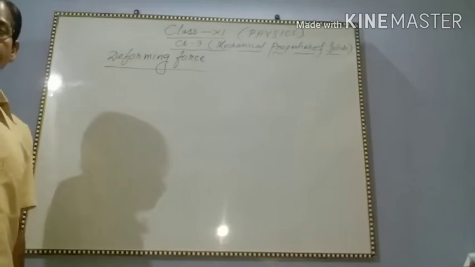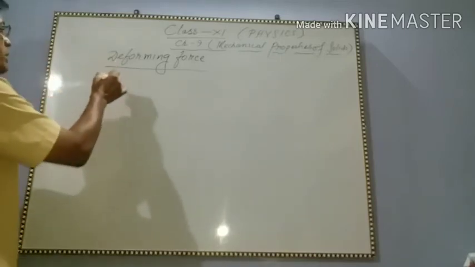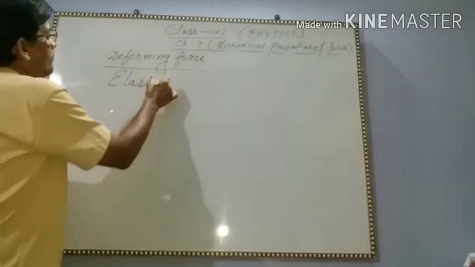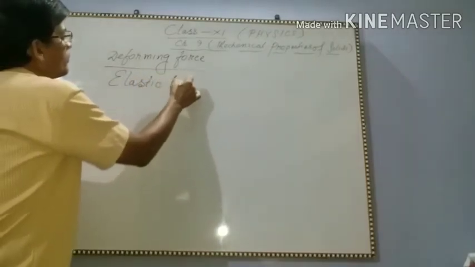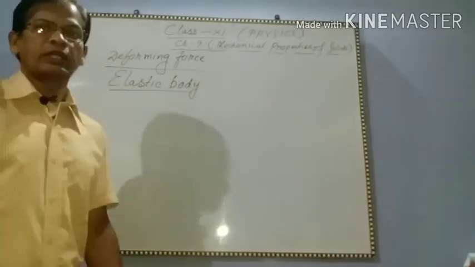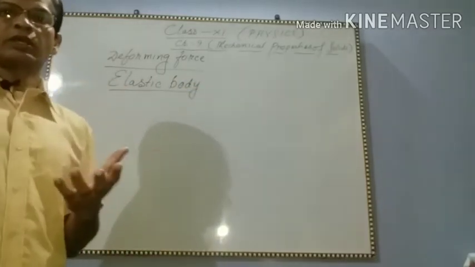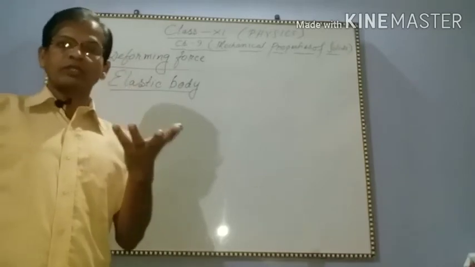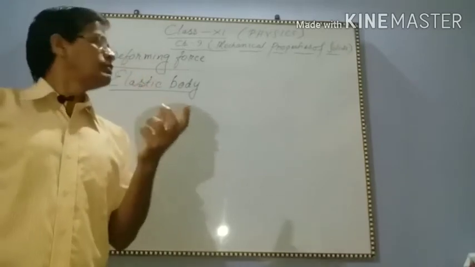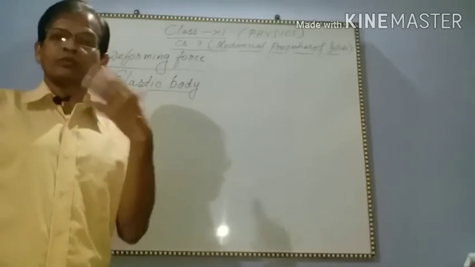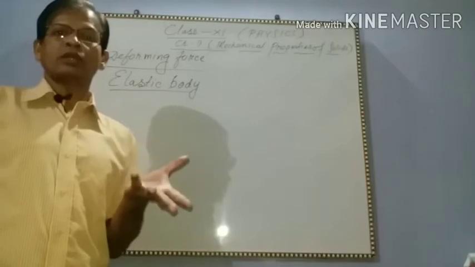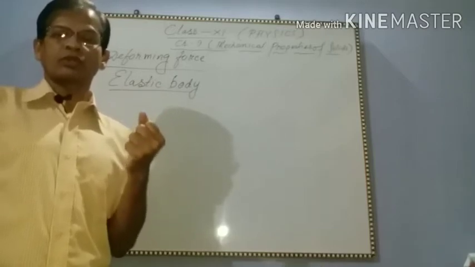Elastic body. An elastic body is a body which, when the deforming force is removed, gets back its original shape and configuration.